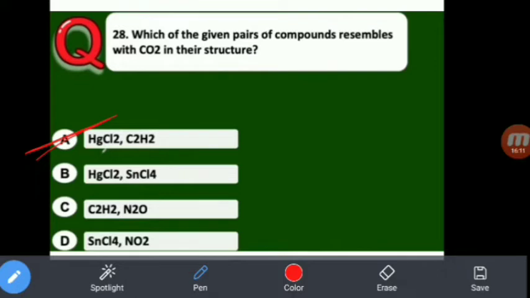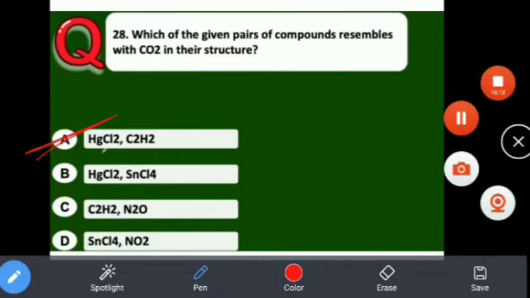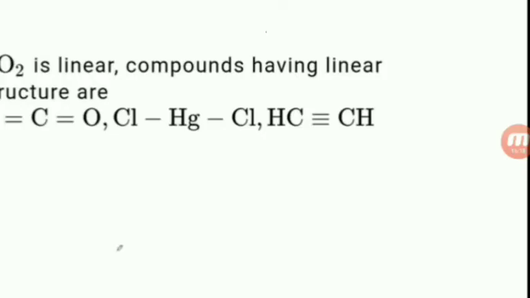So it is similar to CO2. So the answer is A. Very simple question. CO2 is a linear compound, like HgCl2 and acetylene, C2H2.